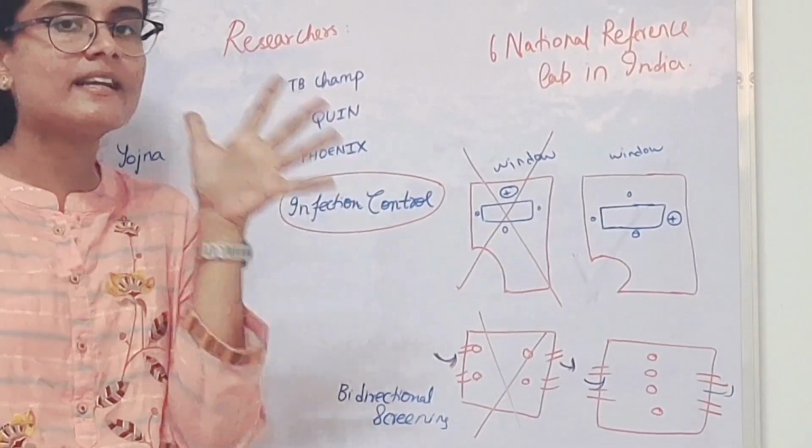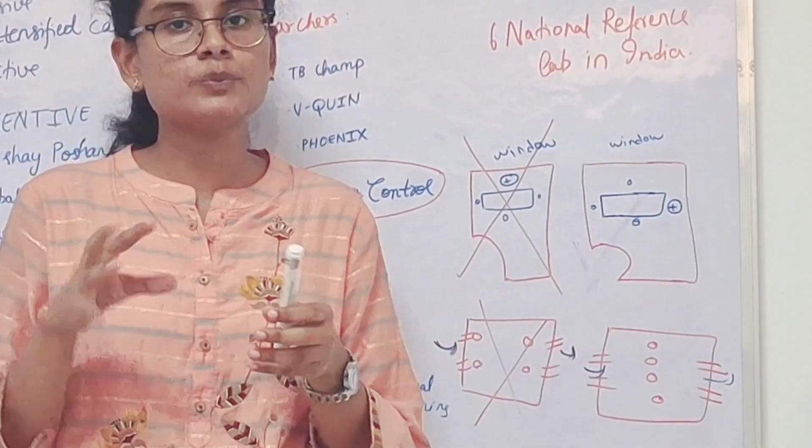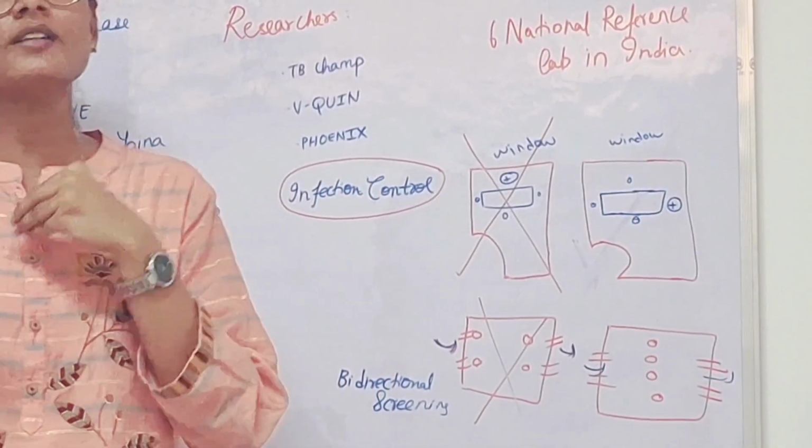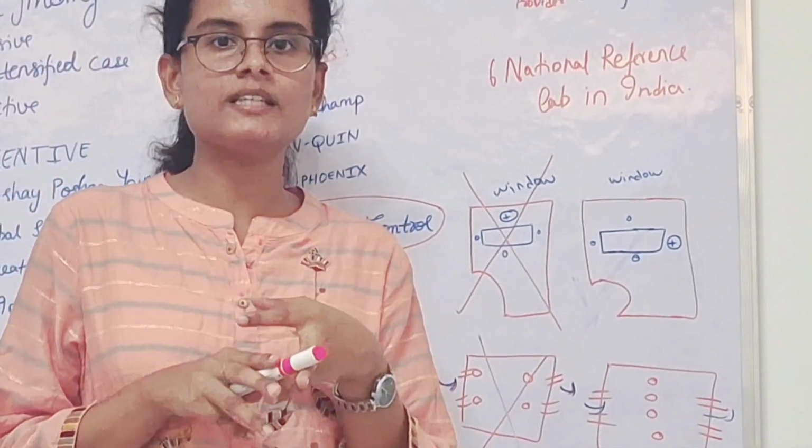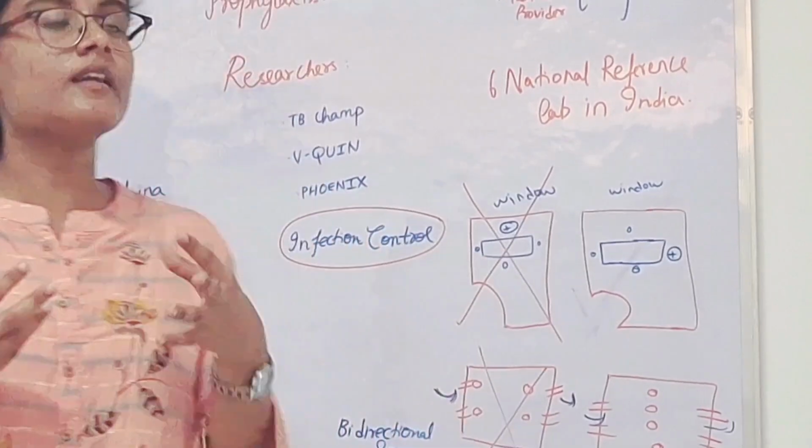Next, we have the bidirectional screening, in which a patient who is diagnosed with TB has to undergo other screening modalities, which includes screening for COVID-19, HIV, diabetes mellitus, and severe acute respiratory tract infections.